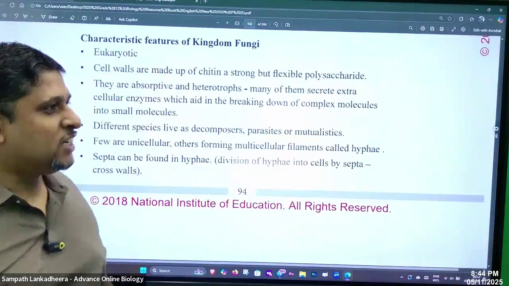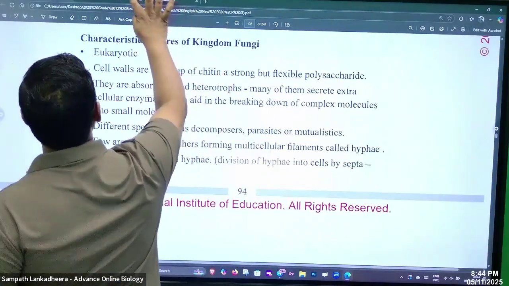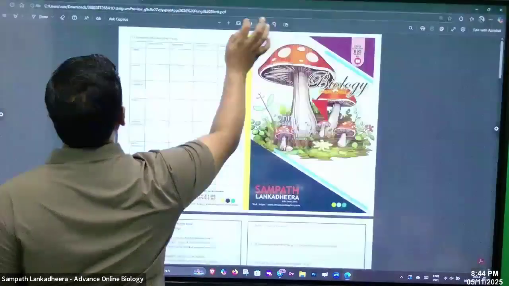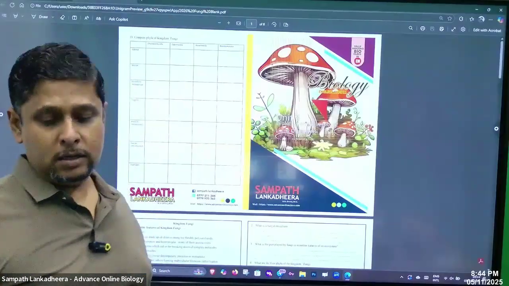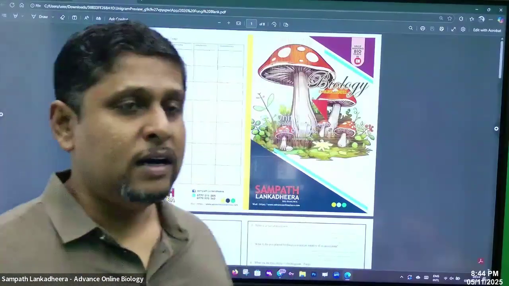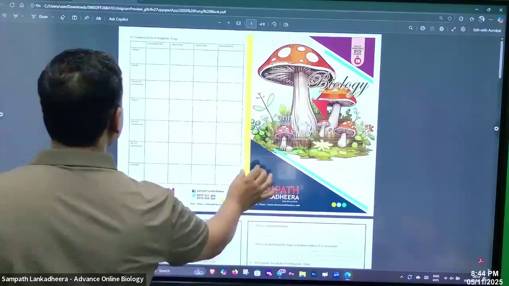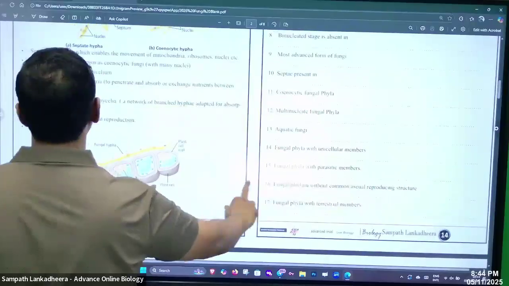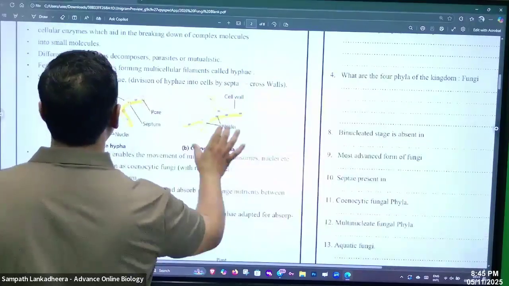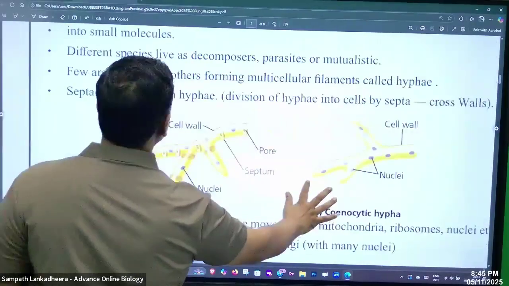How do you like to pronounce it, fungi? People, fungal life cycles. You learn life cycle details. Let's see what you learn there for fungi.